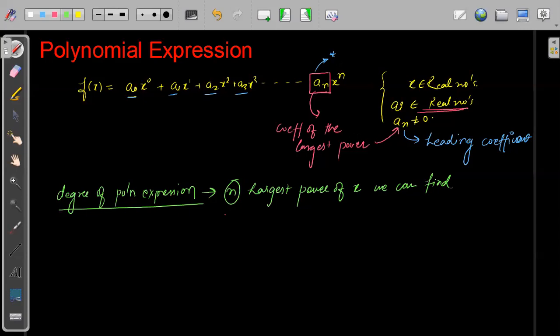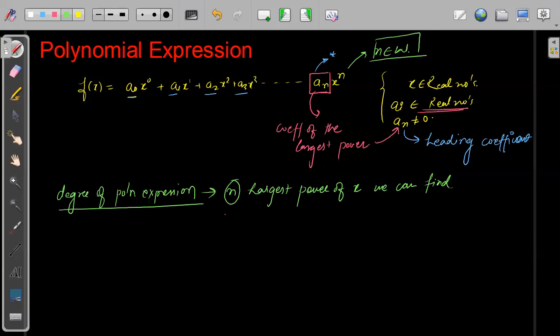N is a natural number. N belongs to natural numbers, or you can say n belongs to whole numbers, because there is zero also. N can be zero and all the whole numbers. We are not talking about any fractional power, only whole numbers. So 0, 1, 2, 3.